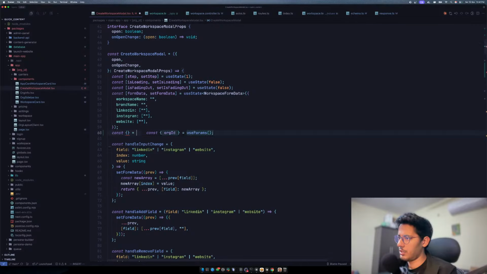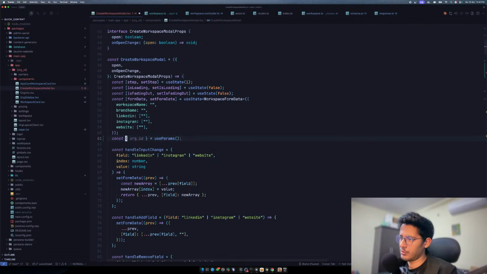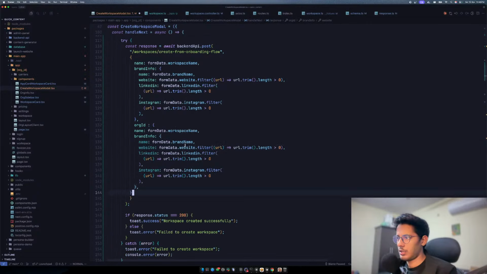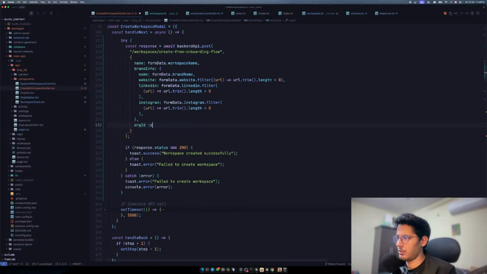It's almost ready. So use params, and then I can do the org ID. I don't know, was it org ID, something like that? Yeah, I think that was org ID. And then what I can do is I can just go here and pass this org ID. No, not like that, but it should be org ID. And yeah.